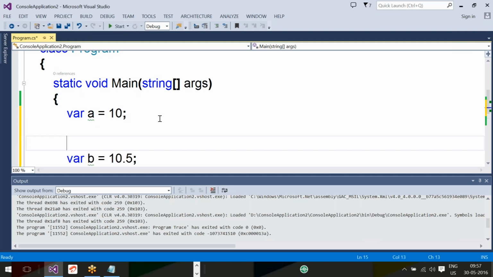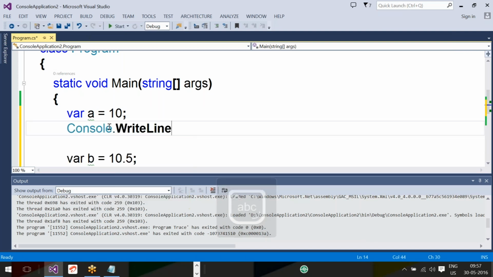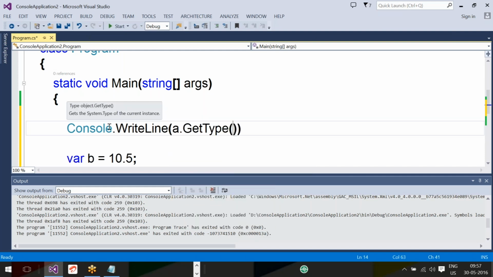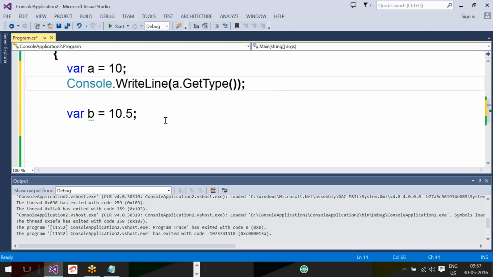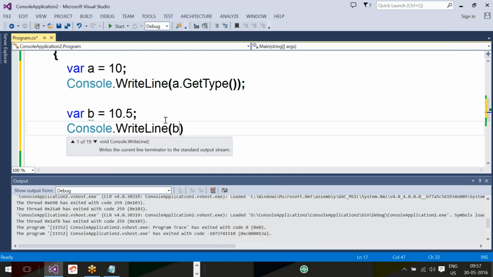Otherwise, if you want to know whether it is right or wrong, you can check with Console.WriteLine(a.GetType()). There is a method, a.GetType(), and Console.WriteLine(b.GetType()).